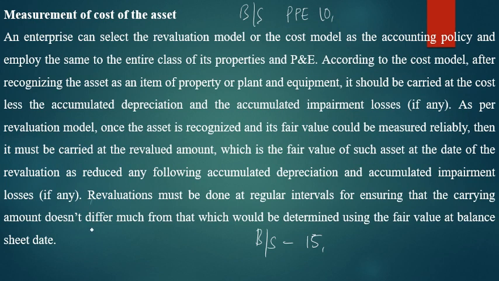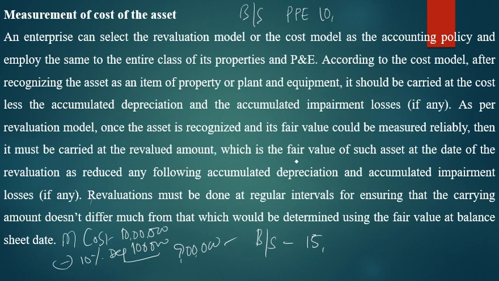Say, for example, the machine cost is 10 lakh rupees. Assume 10% depreciation on that asset as per the income tax rules, so 1 lakh rupee. This is called the cost model. Remember, this is called the cost model. On the basis of the cost model, you have to show your balance in the balance sheet.